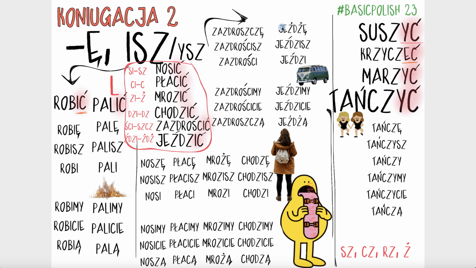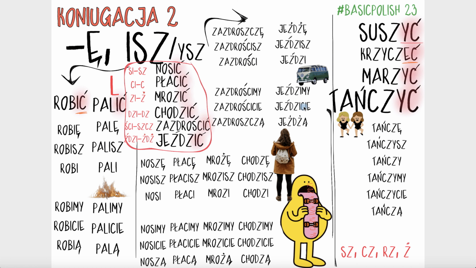So jeżdżę, I go by bus, for instance. They go by bus. Jeżdżą autobusem. By bus would be autobusem in Polish. Jeździsz autobusem, you go by bus. On jeździ autobusem, he goes by bus. Jeździmy, jeździcie.